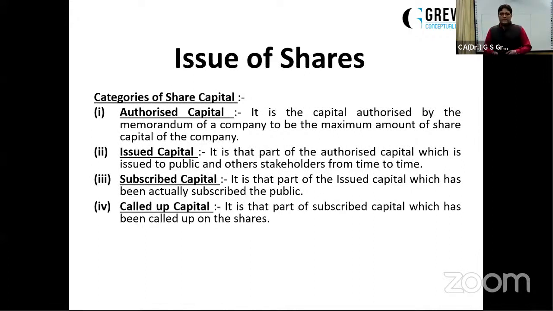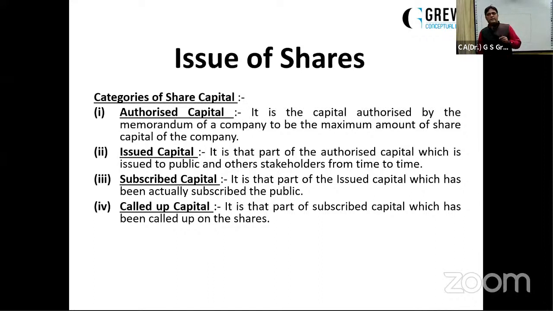Then is called up capital. Now, as we know, the shares have some face value. Suppose a share has a face value of rupees 10. This 10 rupees, the company can call for the whole amount at a go, or the company can even ask for this 10 rupees in parts. Let us suppose 2 rupees on application, 3 on allotment, 3 on first call, and 2 on final call. So till date,